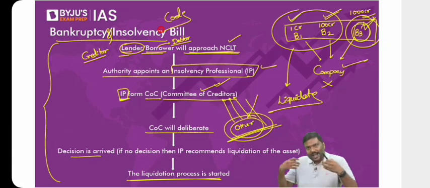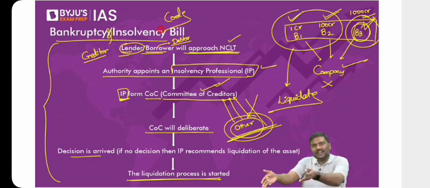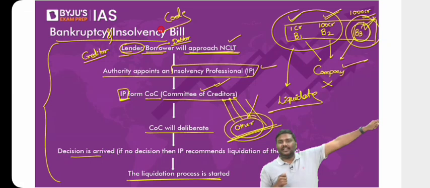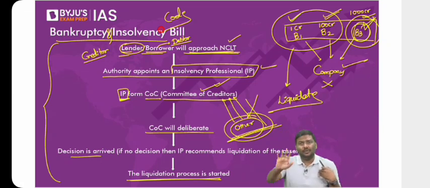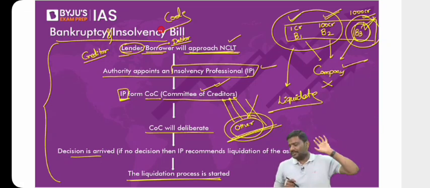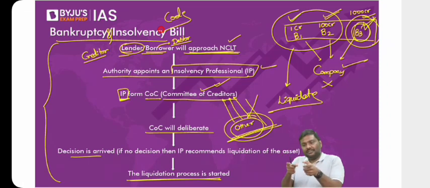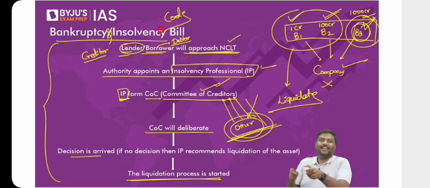Why? I am the decision maker and I've already taken decisions as a result of which this company has incurred a loss. And already the case is there with NCLT. Should I be allowed to operate and take decisions for the company now? No. Now the decision making will be given to the insolvency professional. I hope you understand. Now the insolvency professional will start taking the decisions, the management of the company, not the earlier owner of the company. Right?